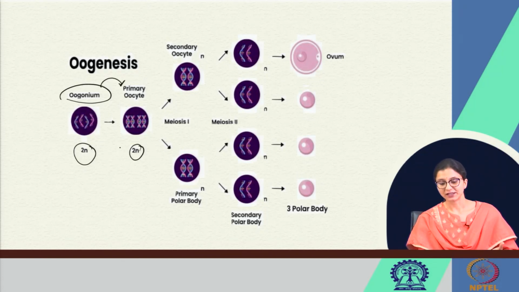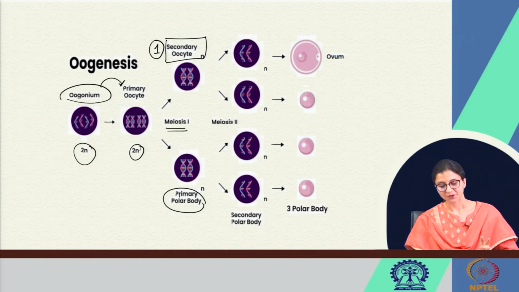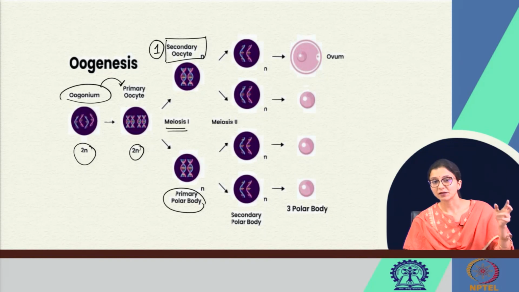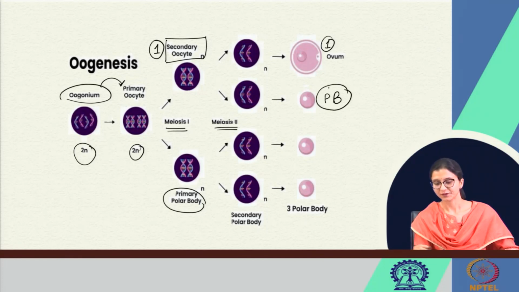This primary oocyte will undergo meiosis 1 to form, here is the difference, one secondary oocyte and one primary polar body. In males, two secondary spermatocytes are formed from a single spermatogonium, but in females, one secondary oocyte is produced from one single oogonium. The secondary oocyte will undergo meiosis 2 to form one ovum and a polar body.